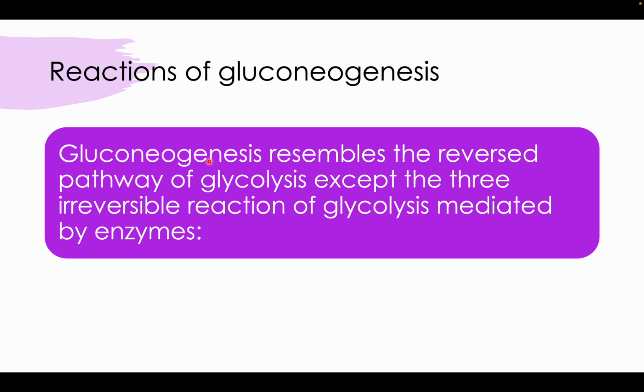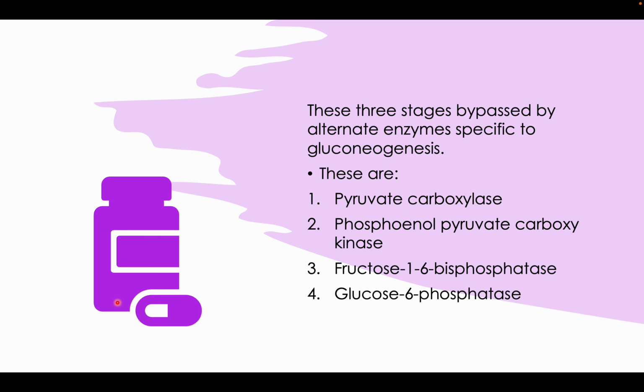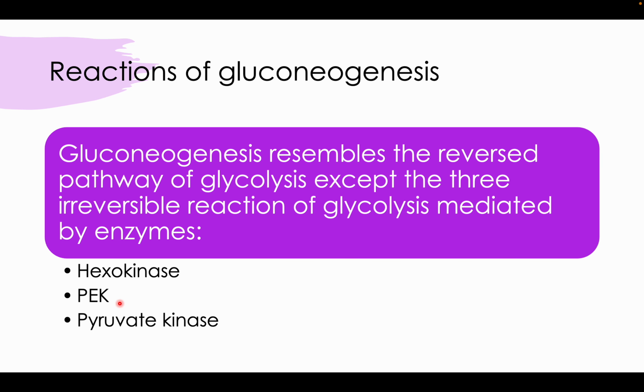If you remember, in glycolysis there are three reactions which are irreversible, but the rest are reversible, meaning they can go in both directions. The three irreversible reactions can only occur in the forward direction, and the enzymes are hexokinase, which is the first step of glycolysis, phosphofructokinase, and pyruvate kinase, as we have already talked about in the glycolysis reaction.